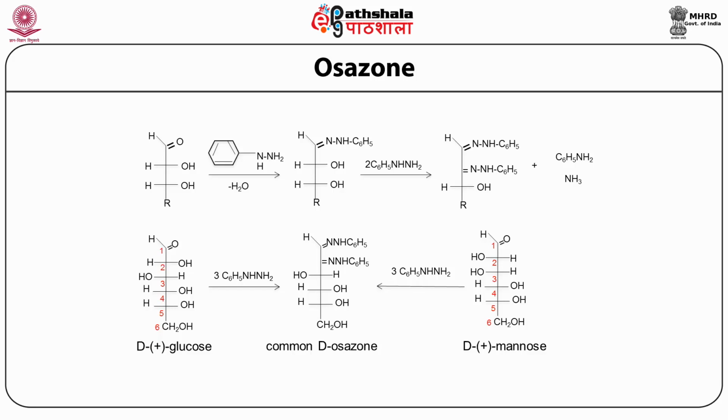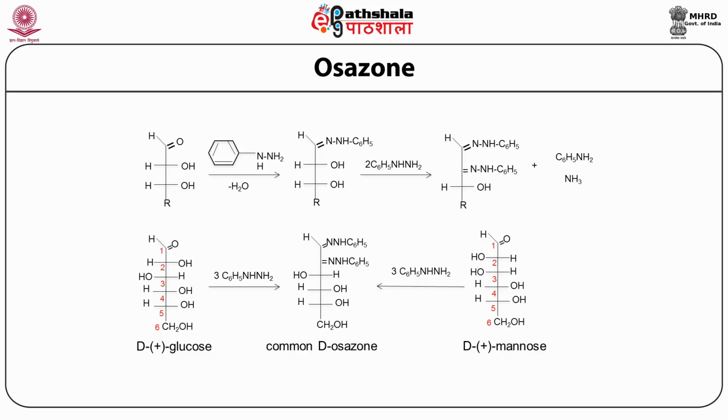So this linear form will then continue to react with phenylhydrazine in the presence of acid, hydronium. The acid will protonate the oxygen of the aldehyde group, followed by reacting with the first molecule of phenylhydrazine. Now, since this free aldehyde group is not present in the cyclic form, it is exclusively the linear form that will react with phenylhydrazine to give rise to osazone derivatives of the sugar. So this is point one.